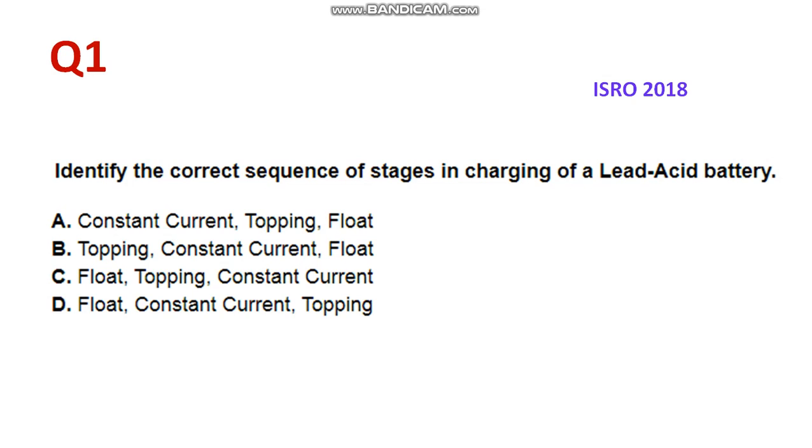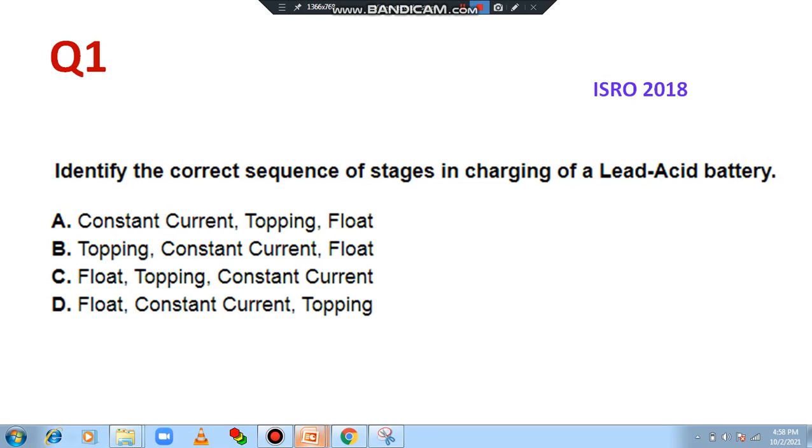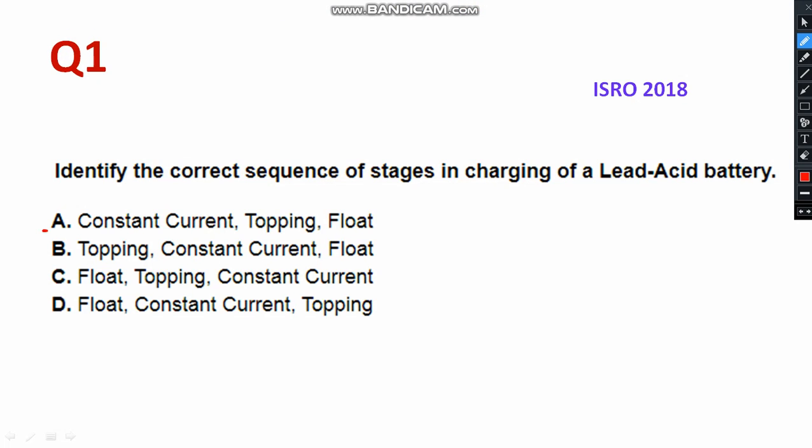So I have explained the charging process. Then what could be the right answer? Kindly mark the right answer. The right answer is constant current, topping, float. This is the right answer. Hope it is very clear to you. Such kind of questions can be expected.